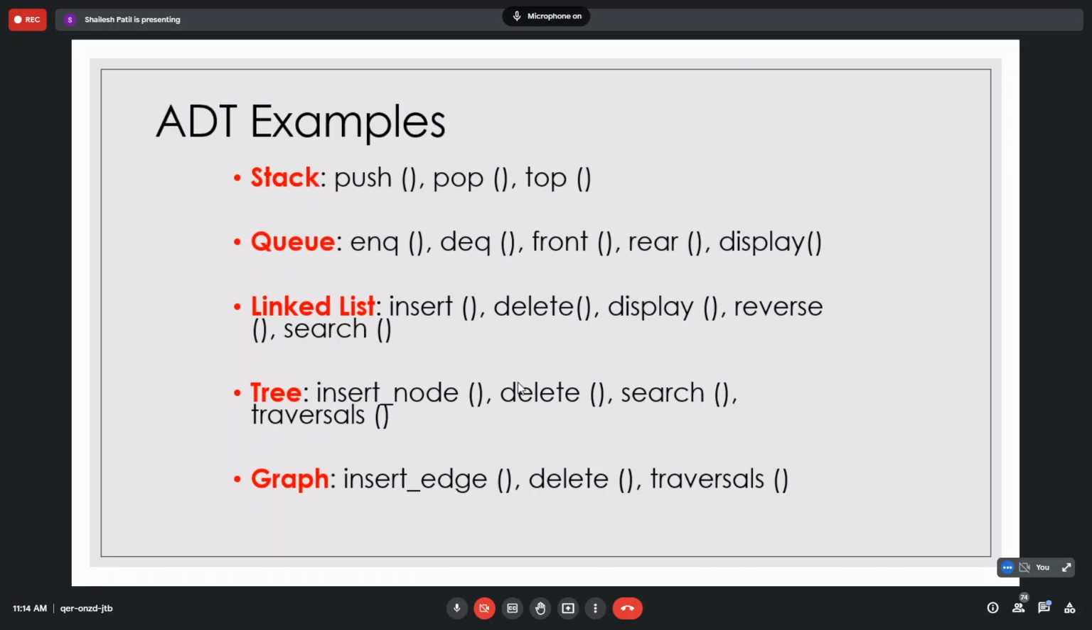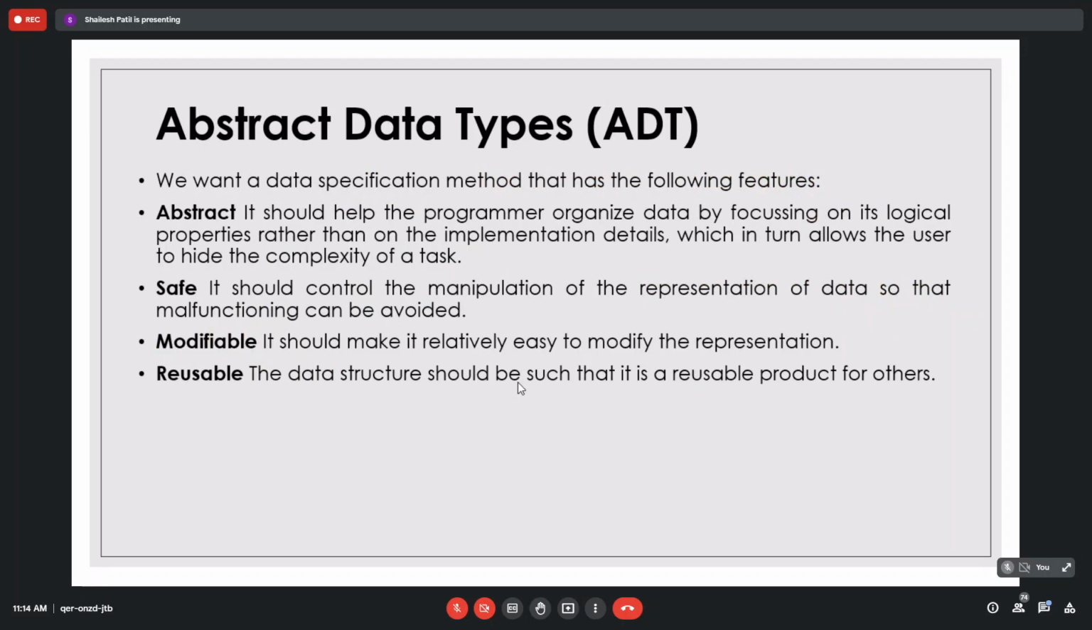Is that clear to everyone? Across languages the implementation is different, but the terminology remains the same. That is the abstract way we are declaring things, and that is called an ADT. We want a data specification method with the following features. Abstraction: it should help the programmer organize the data by focusing on its logical properties rather than implementation details. Then SEP: it should control the manipulation of the representation of data so that malfunctioning can be avoided.